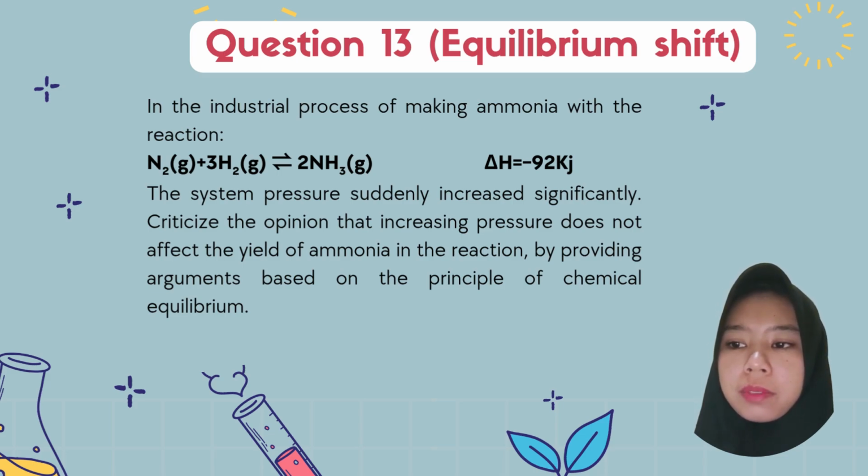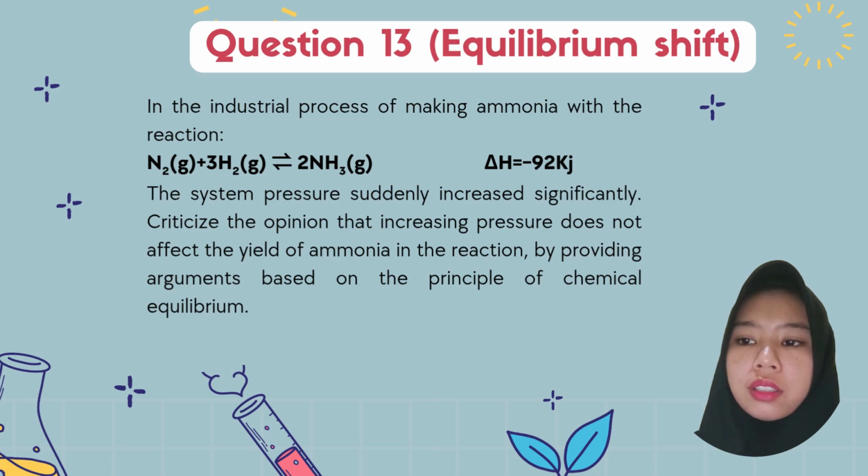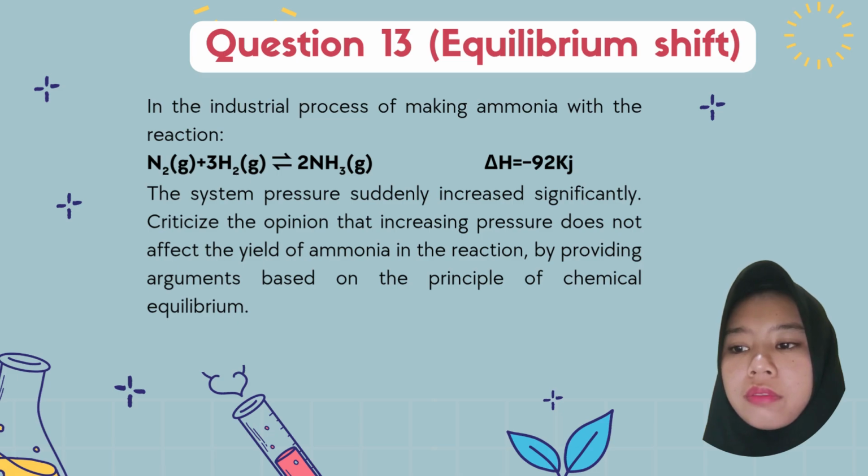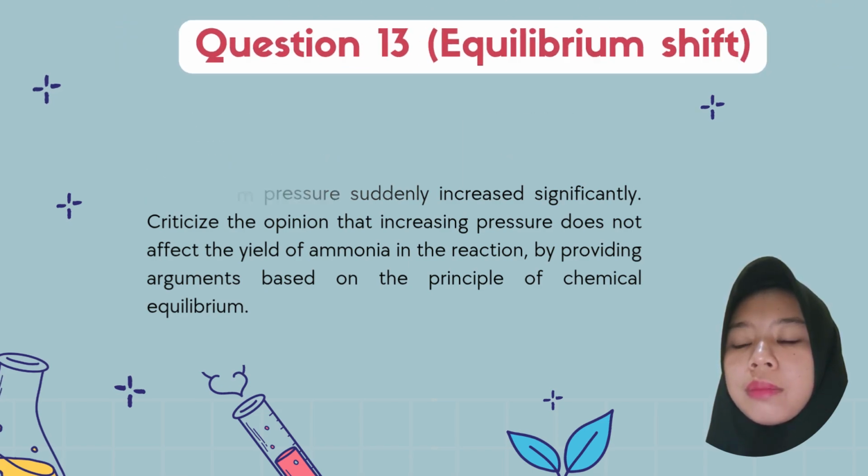The system pressure suddenly increased significantly. Criticize the opinion that increasing pressure does not affect the yield of ammonia in the reaction by providing an argument based on the principle of chemical equilibrium.